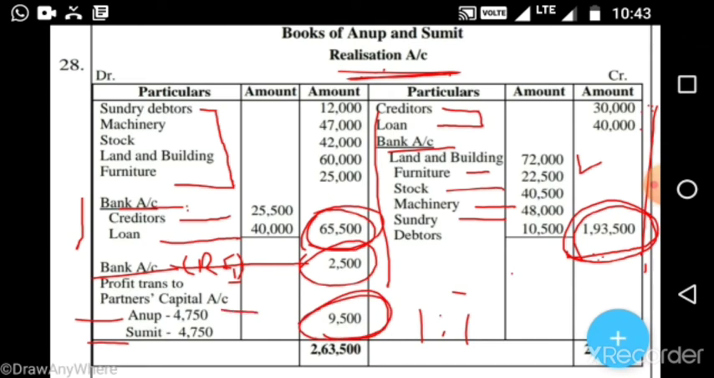4,750. How will we get this 9,500 into 1 by 2? Then we will get Anup's profit. We will do the same for Sumit also. So this profit we will write on the debit side of the realization account, and in the partner's capital account we will write it on the credit side.